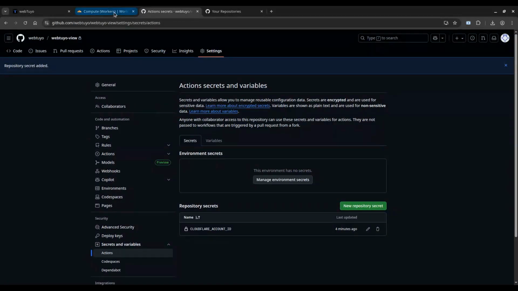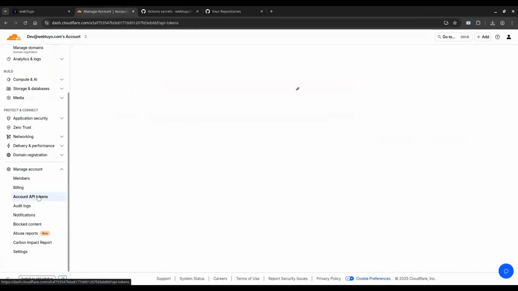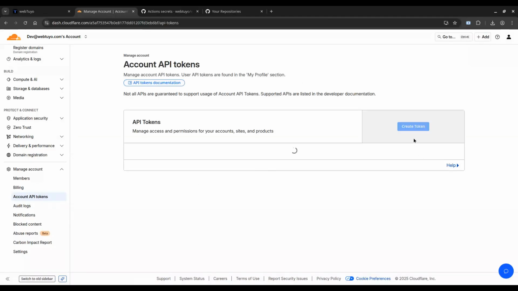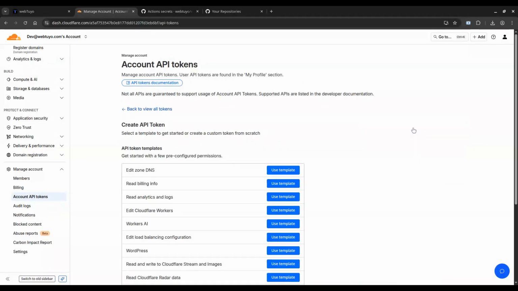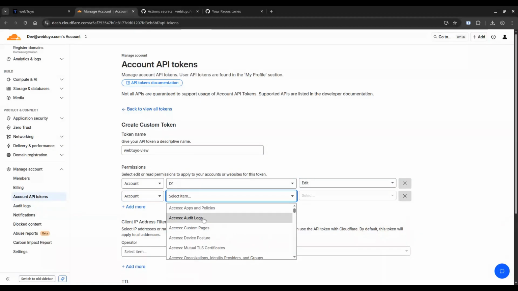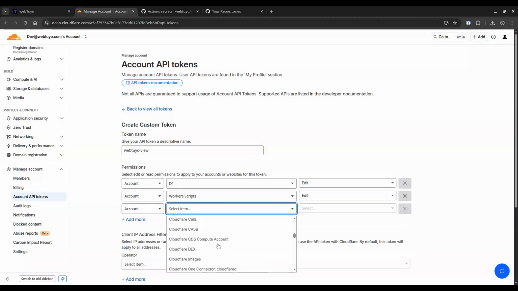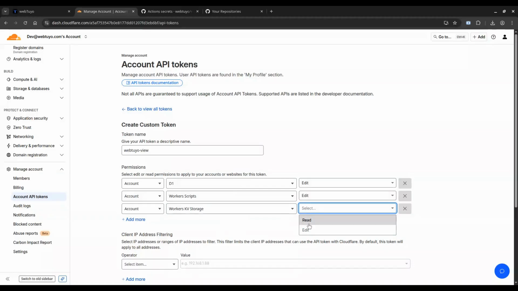Back in your Cloudflare dashboard, under Manage Account, click Account API Tokens. Click Create Token, choose Custom Token, and then click Get Started. Give your token a name. Under Permissions, select Account D1 Edit. Then click Add More, and choose Account Workers Scripts Edit. Then click Add More. Next, select Account Workers KV Storage Edit.